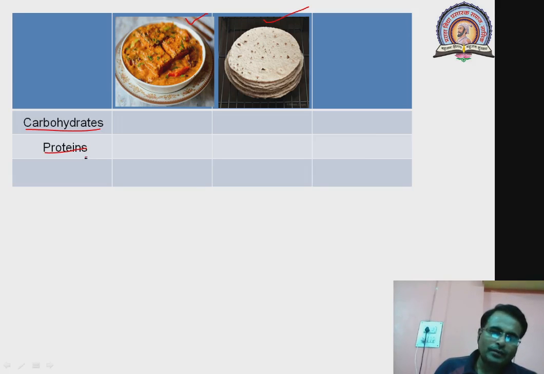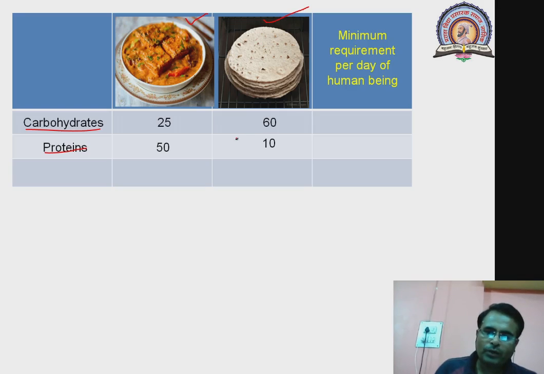It is known that one bowl of paneer tikka masala contains 25 grams of carbohydrates and 50 grams of proteins. Similarly, one chapati contains 60 grams of carbohydrates and 10 grams of proteins. But we know the requirement of our body per day. The minimum requirement per day of a human being is also well known. Suppose I assume that I need 3000 units of carbohydrates and I need 150 units of proteins.